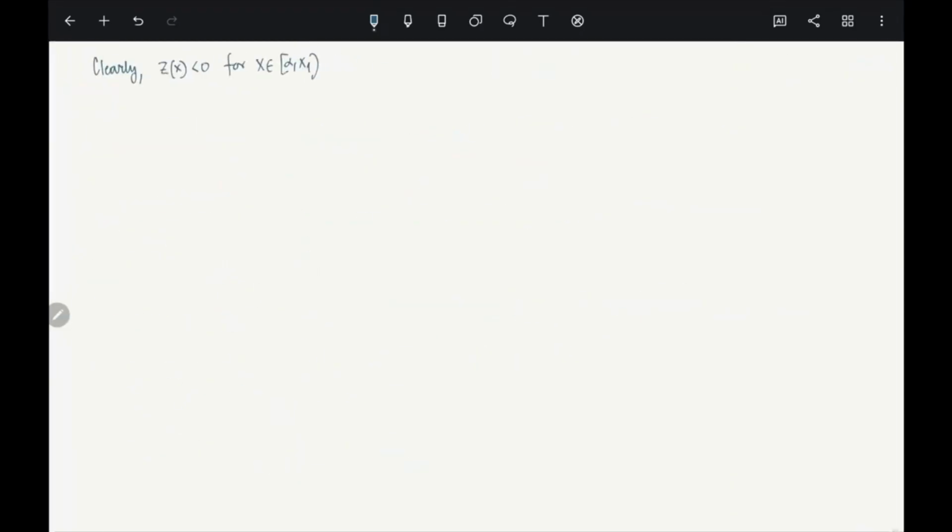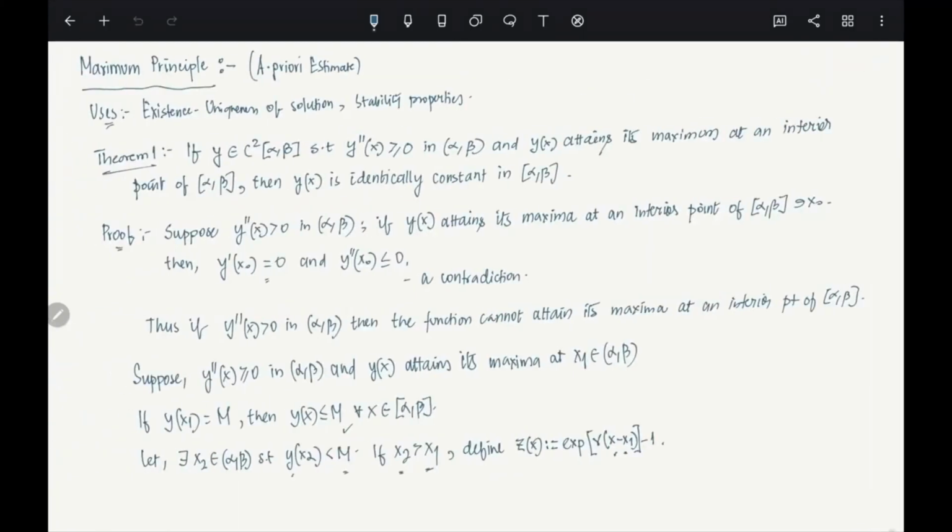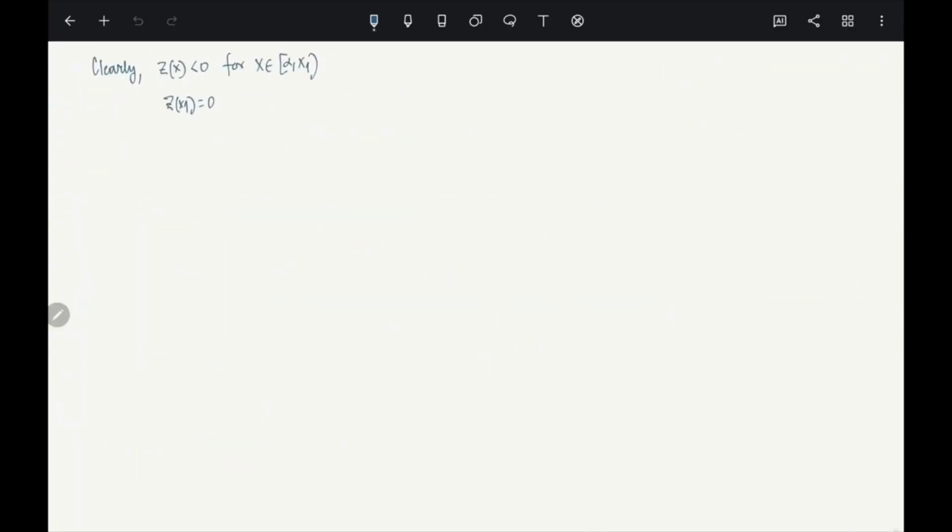Now, what is z of x1? Of course that is 0. See, z of x1, if I am putting, it is exponential 0, so it is 1 minus 1, so basically 0. And if x is greater than x1, in that case this is exponential of a positive minus 1. So basically you have this positive term, right? And z of x is positive for x in (x1, beta). Is this okay?